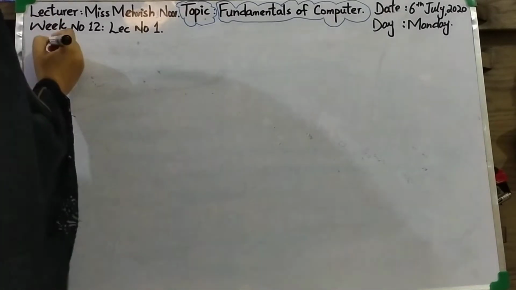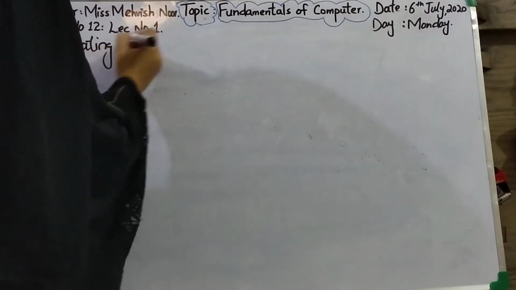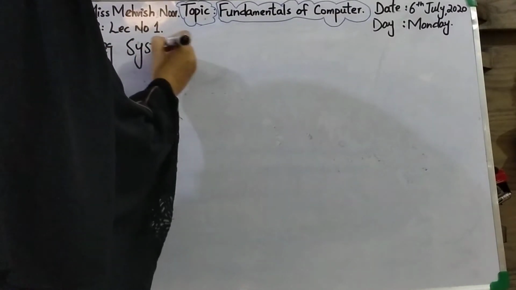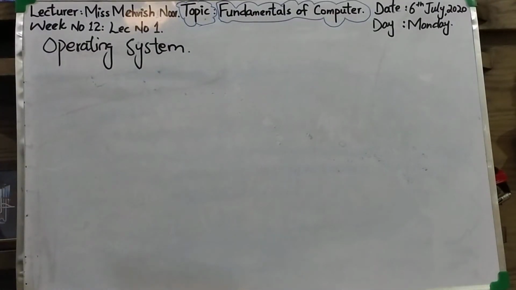What is operating system? How to define operating system?